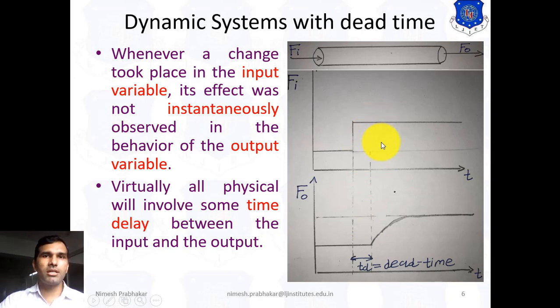Actually, in a process dynamic, in the industry, it is not possible that when we give an input, we instantaneously see that input's effect on the output. It takes some time to reach the output. This is known as the dead time. Now we see the effect of this dead time in the process, that means we see the dynamic system with dead time.